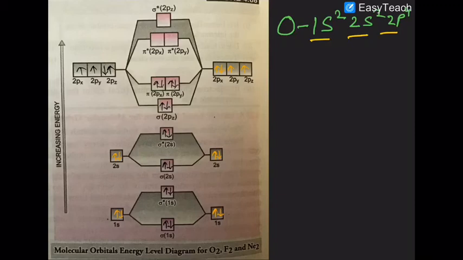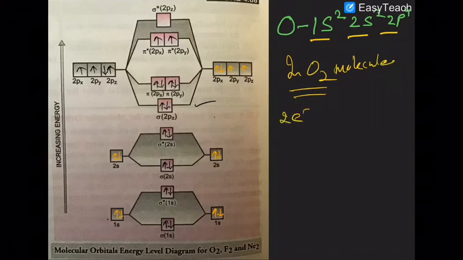So 1, 2, 3, 4, 5, 6, 7, 8. Of the 8, 6 electrons accommodate in bonding MO. So 2 are left. Now these are 2 equivalent orbitals, so both the electrons will remain unpaired here.